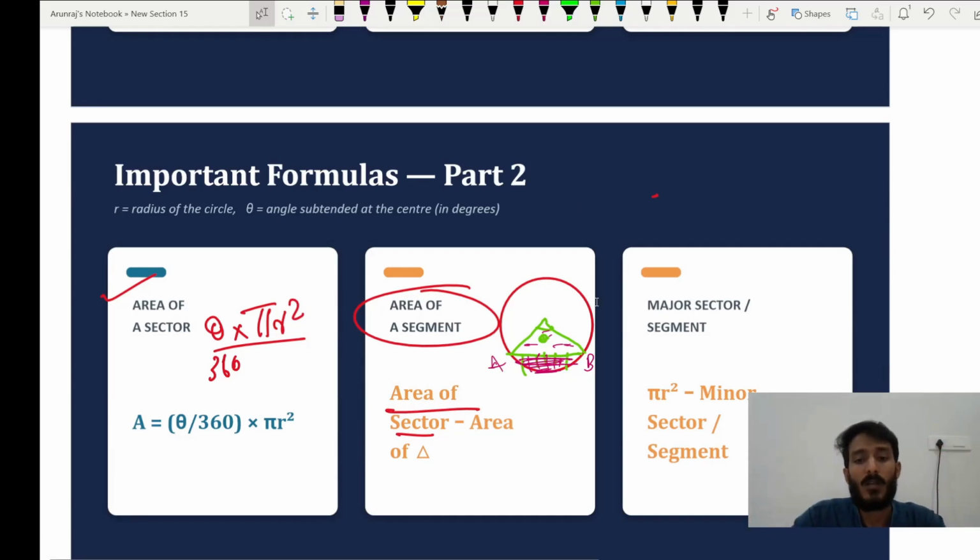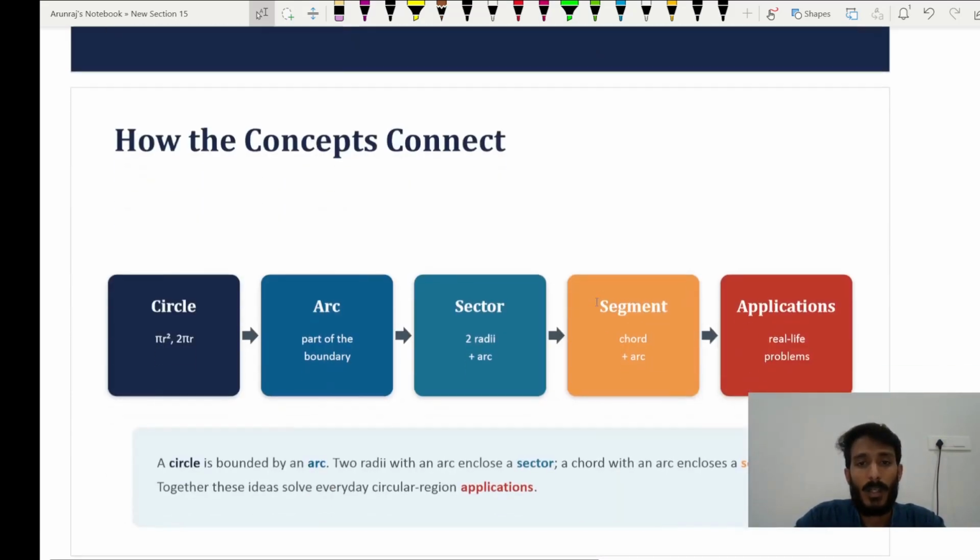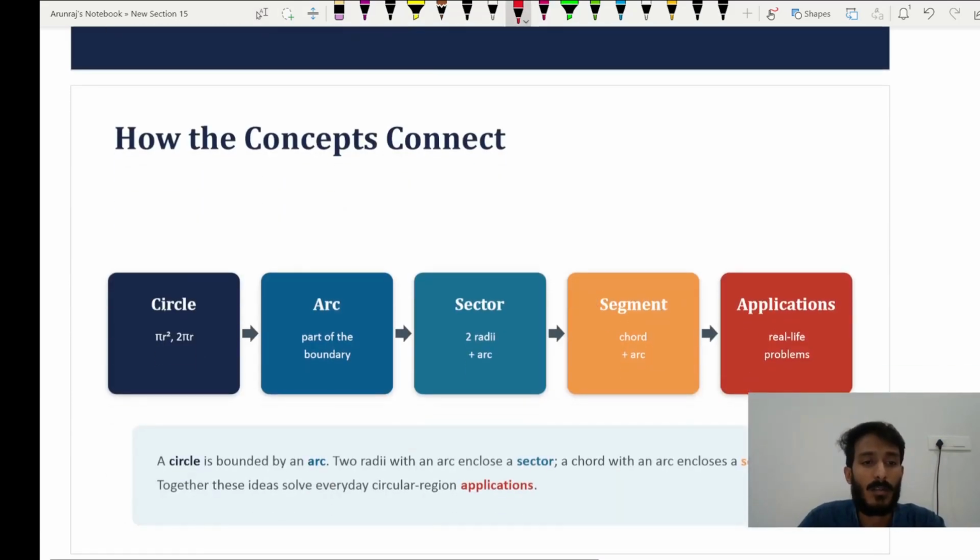Next I will explain the connection between these things. That is, the circle's area is pi r square and the circumference is 2 pi r. What is an arc? An arc is a part of this boundary. So it comes out of 2 pi r, only a part, depending on the angle: theta by 360 into 2 pi r.